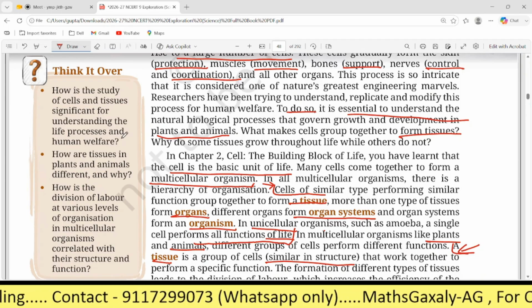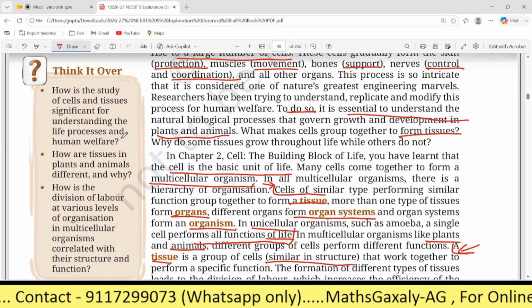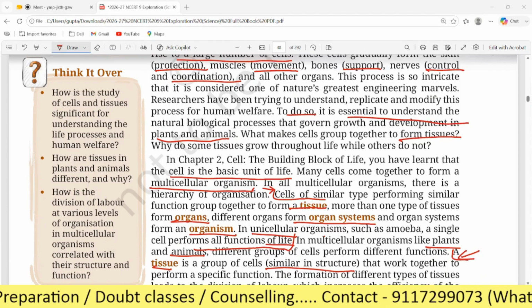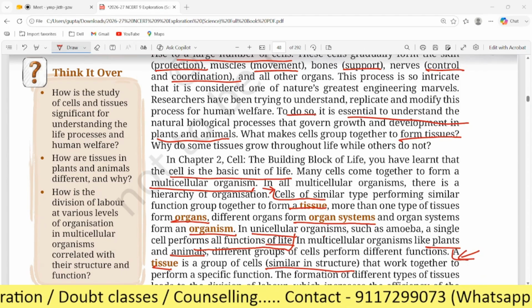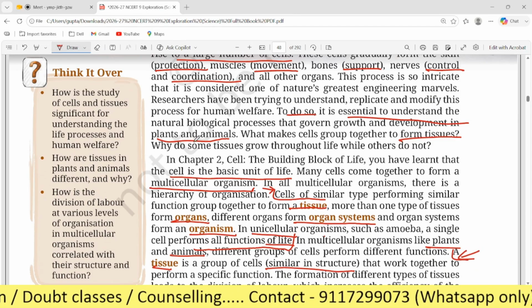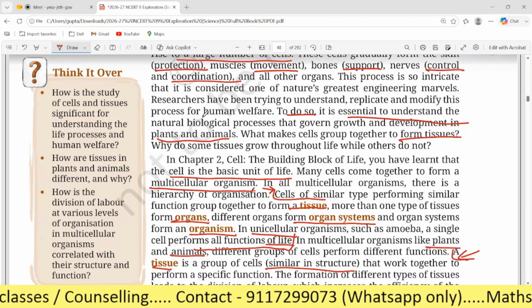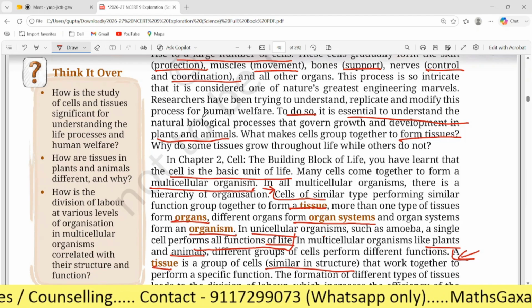Is it clear now? You can write the answer now for the first one. Note it down in your fair copy after the class and send it to me.